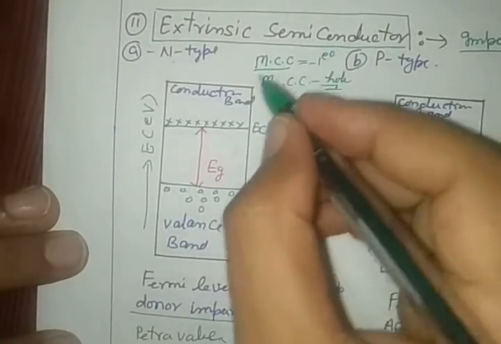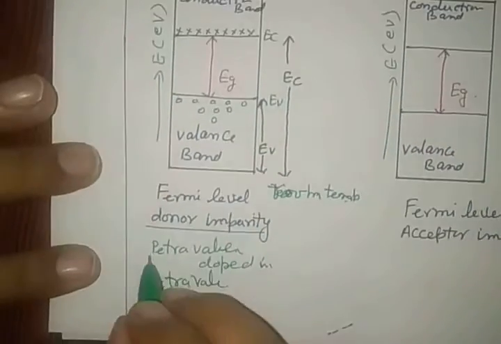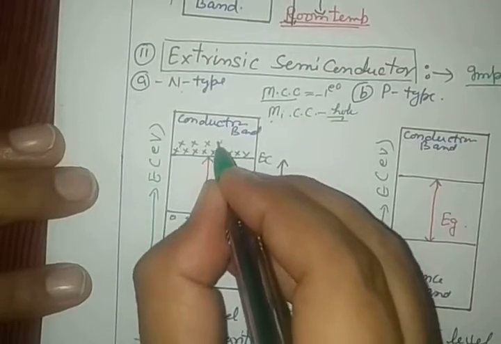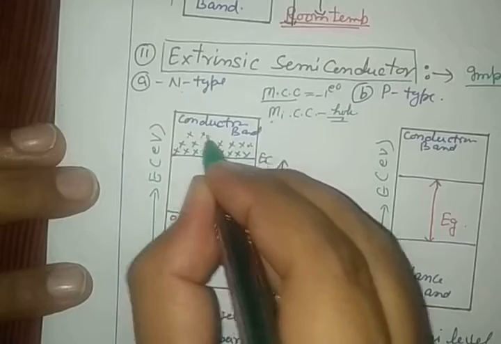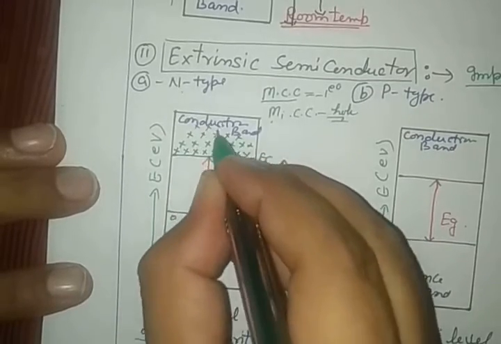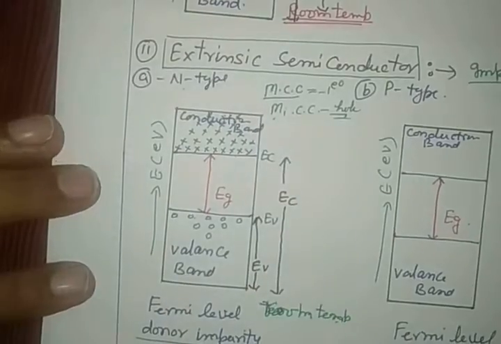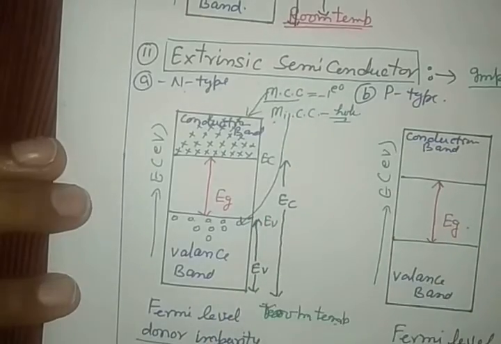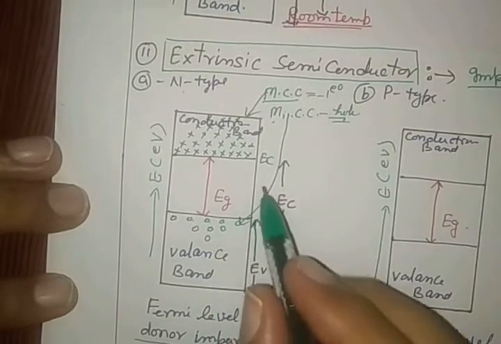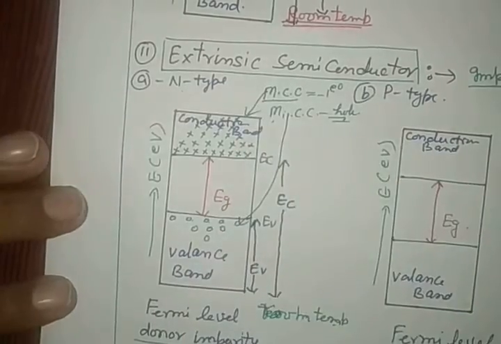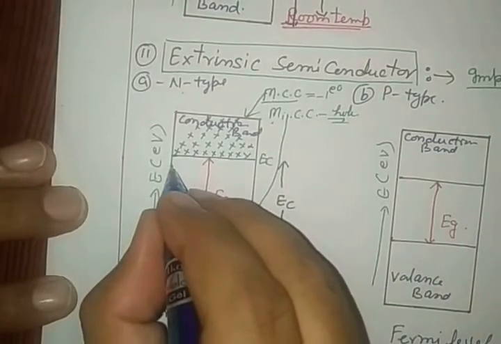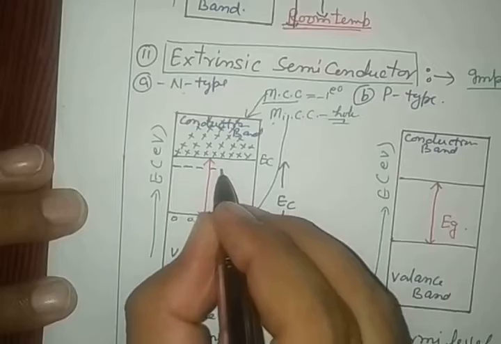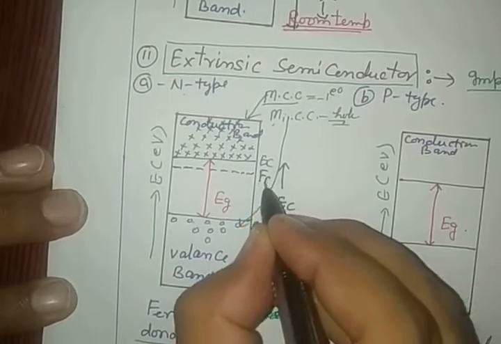Now due to the impurity, mixing pentavalent impurity in this, extra electrons are created as majority charge carriers due to doping. So the majority charge carrier becomes electrons and the minority charge carrier becomes holes. So the center of gravity of the Fermi level shifted upward. See the position of the Fermi level here by the black dotted line. This is the Fermi energy level.